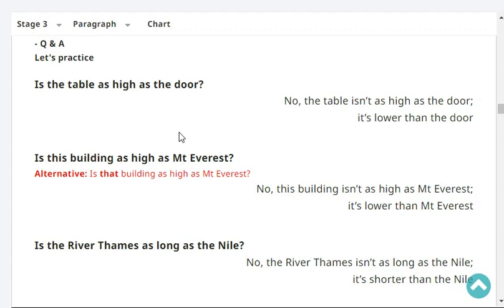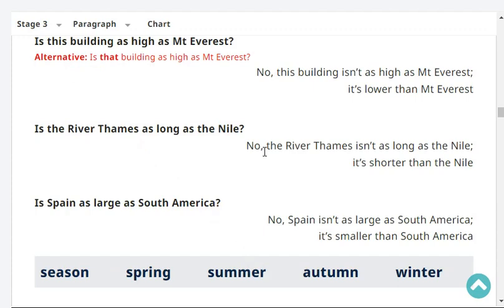Is your building as high as Mount Everest? No, my building isn't as high as Mount Everest. It's lower than Mount Everest. Right? Is the river Thames as long as the Nile? No, the river Thames isn't as long as the Nile. It's shorter than the Nile. Very good. Is Spain as large as South America?